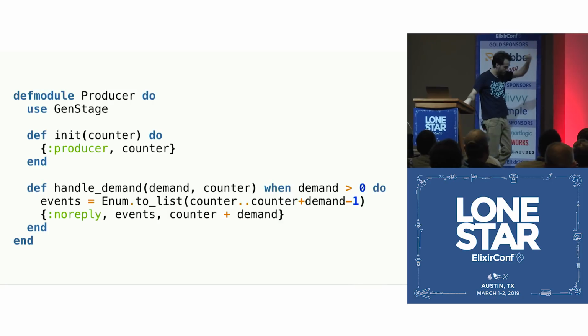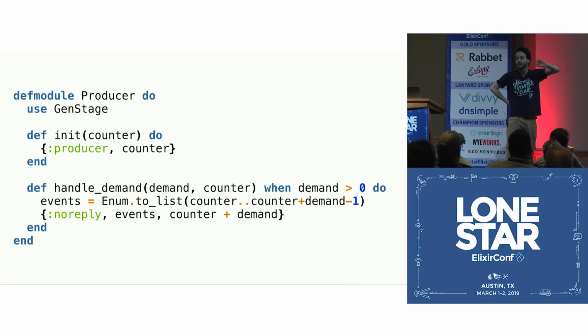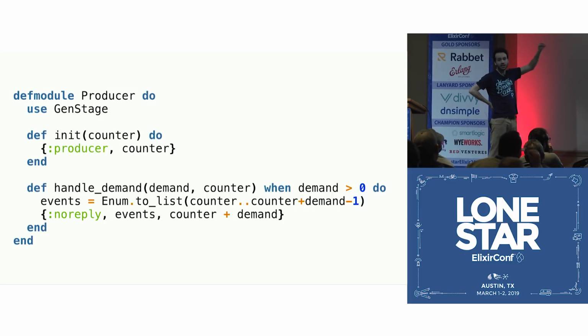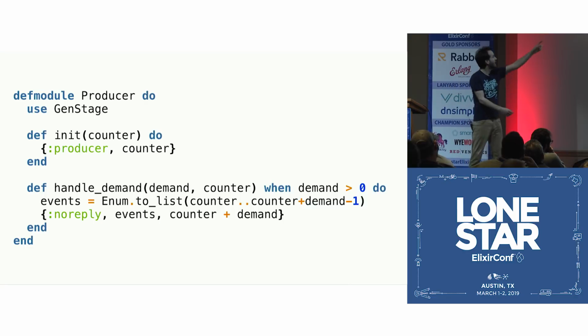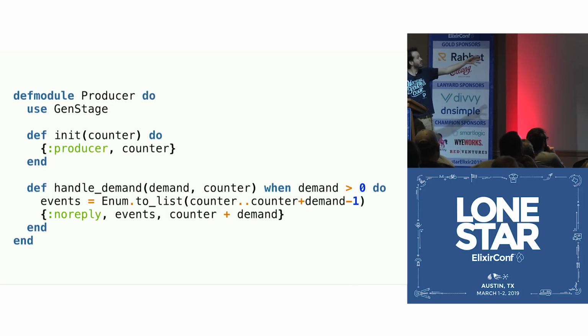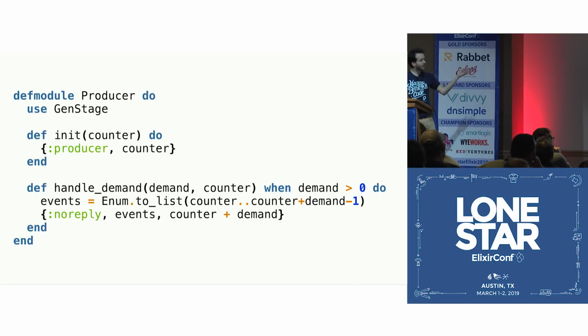So here's how we would write a producer. We say, look, I have a module. I want to use GenStage. And as usual with processes, we have to implement the init callback. And the init callback receives the counter, the initial value we're going to start counting from. We say that it is a producer. And then the other callback that we need to implement is handle_demand. And handle_demand is invoked every time a consumer asks for data. So if a consumer says, hey, give me 10, handle_demand is going to be called with the demand of 10 and the counter. So what we do is produce events from the counter, from our state, up to the demand, and return the events and the updated state.